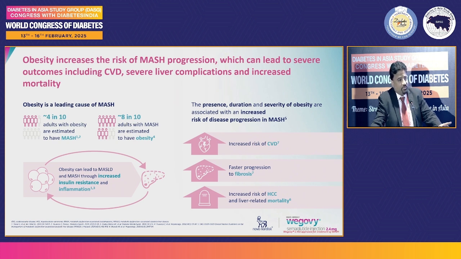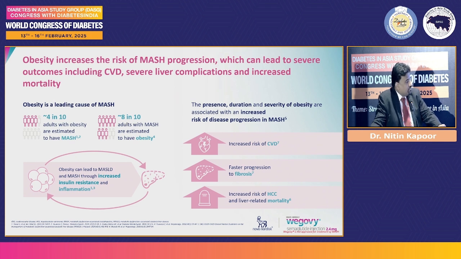I think we all would agree that MASH per se can lead on to increased CVD. We know how obesity leads on to CVD. We see how semaglutide is helpful in the previous talk, but even faster progression to fibrosis. Also talking about cancer, hepatocellular cancer, and mortality.